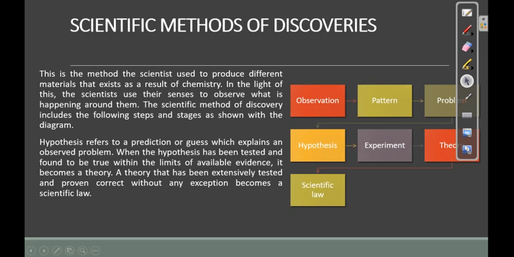And that experiment, which has proven your hypothesis true, now becomes a what? Theory. We say when the hypothesis has been tested and found to be true within the limits of available evidence, it becomes a theory. When that theory has been extensively tested and proven correct without any exception, it becomes a scientific law. So this is how scientists solve problems, and this method is known as the scientific method.